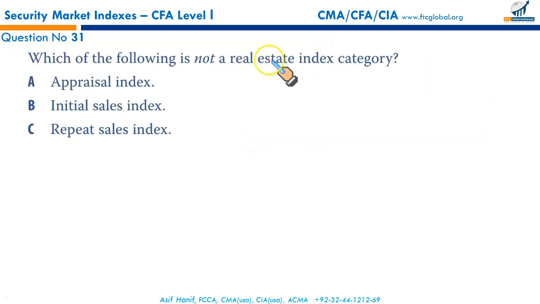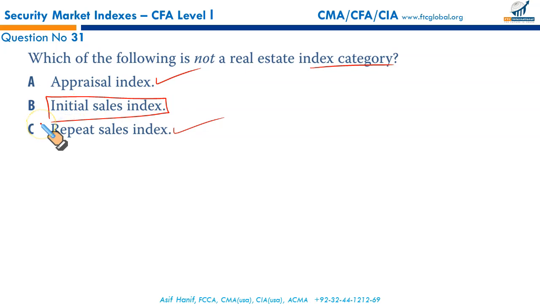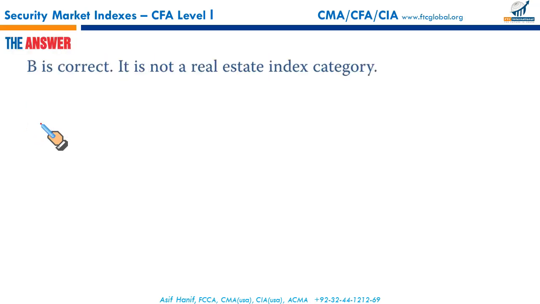Next, which of the following is not a real estate index category? For that you need specific reading. Appraisal index is one of the index categories. Repeat sales is one of the index categories. They are listed there. It's a textbook question. If you've read it, you will be able to do it. But this is not a categorization given in the text. Initial sales index is not a real estate index category. So that's B, and B it is.